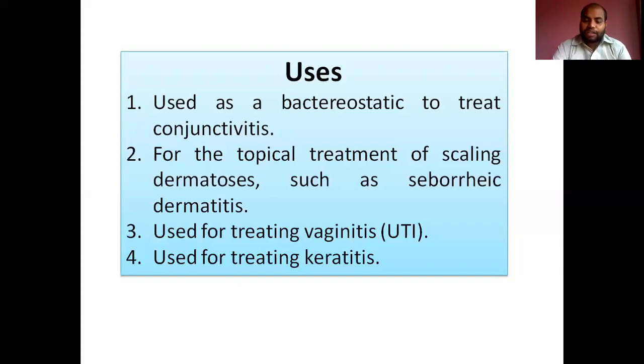Along with that, it is also used for treating vaginitis, the vaginal infection and inflammation, a kind of urinary tract infection. It is used for keratitis also. Keratitis is also an inflammation, as there is itis. Keratitis is inflammation of the cornea, which is also present in the eye. So this is a special purpose sulfonamide antibiotic used mainly for ophthalmic preparations.